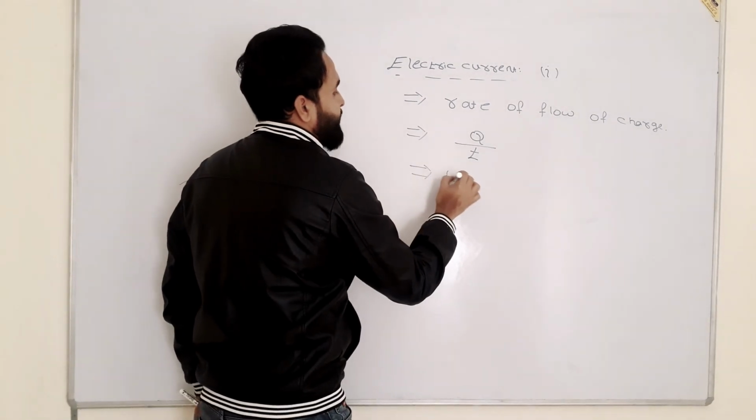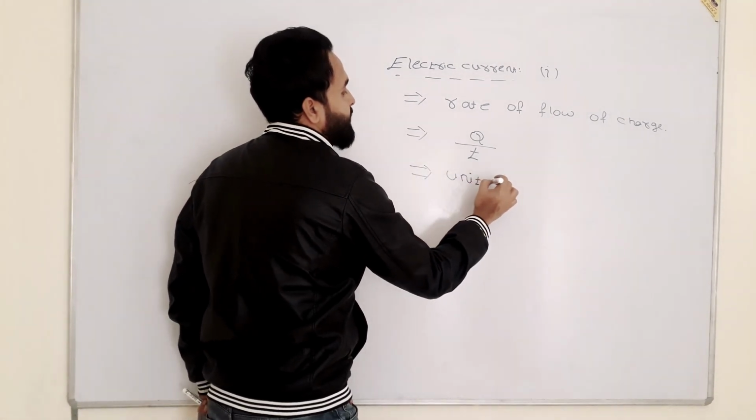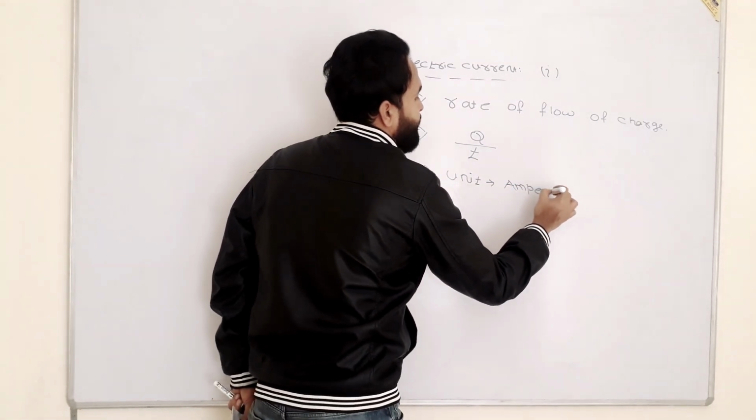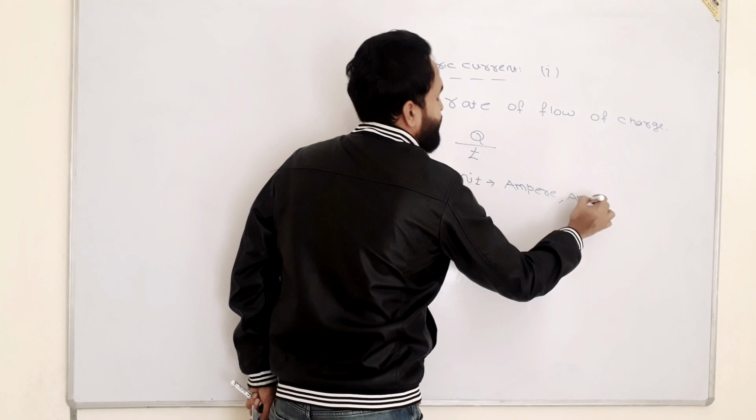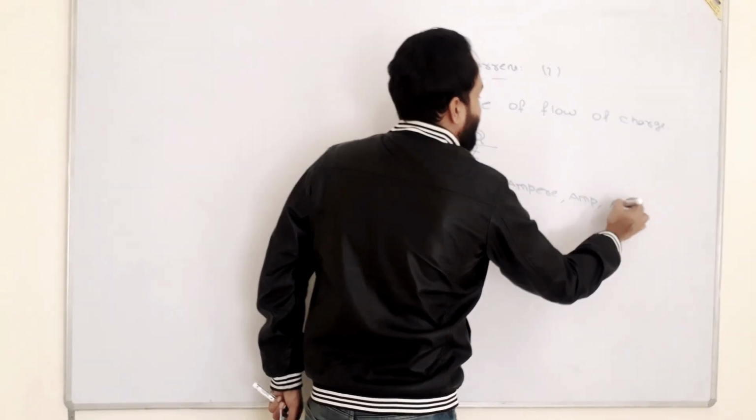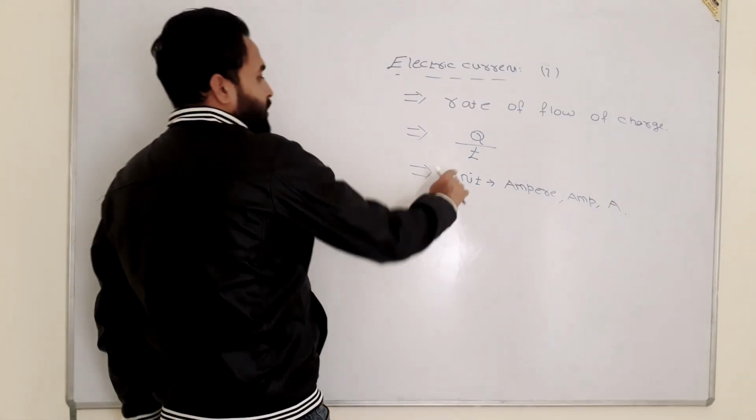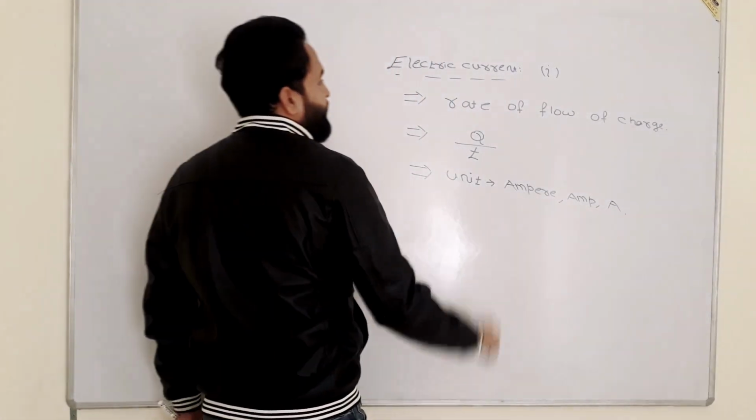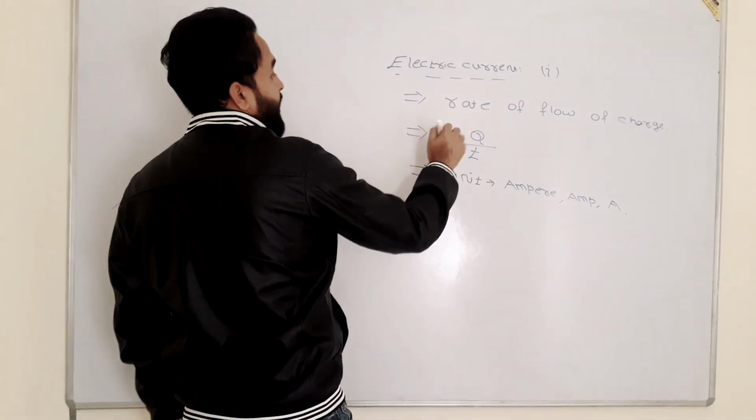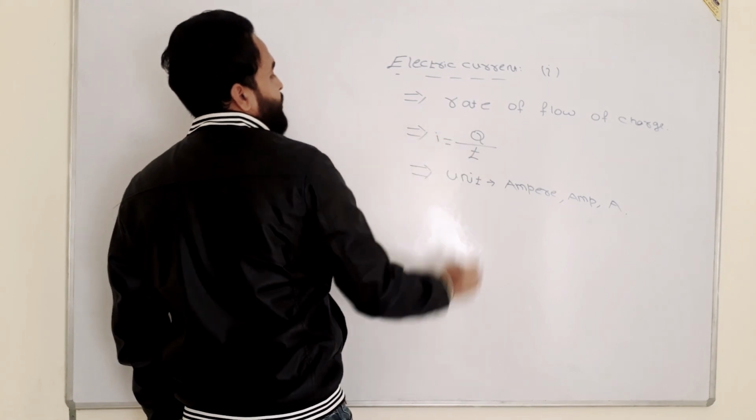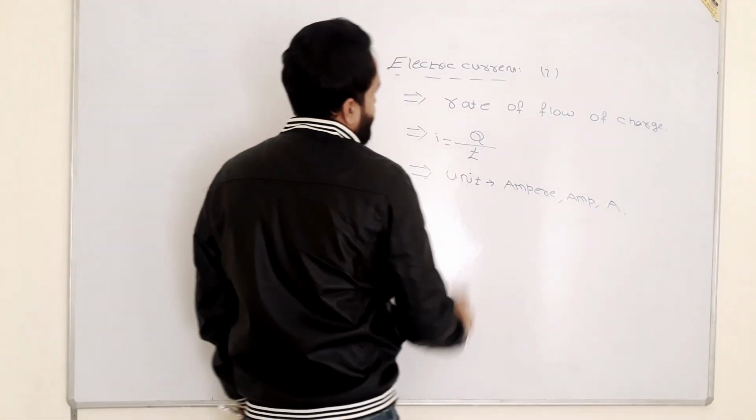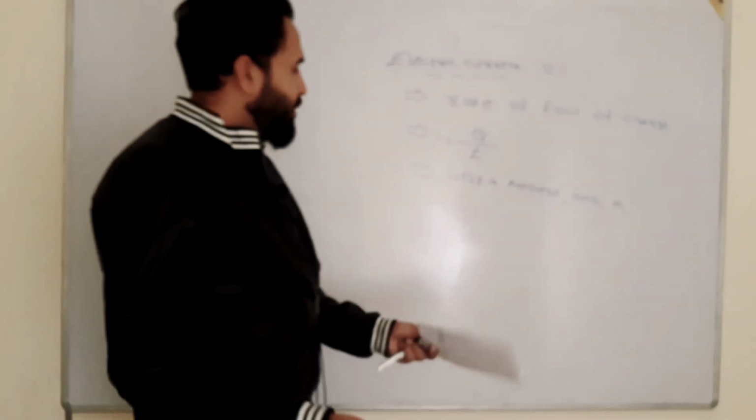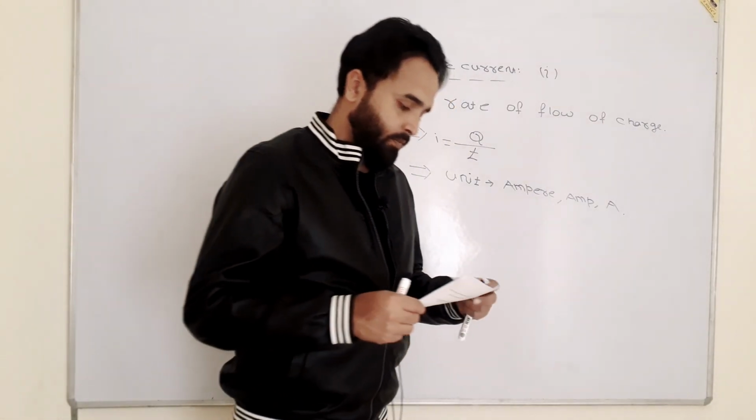You can write its unit. Its unit is ampere, or you can write in short AMP, or in short A. So the definition of electric current is the rate of flow of charge, the formula is I equals Q divided by T, and the unit of electric current is ampere. You can denote it with AMP, or with A only.